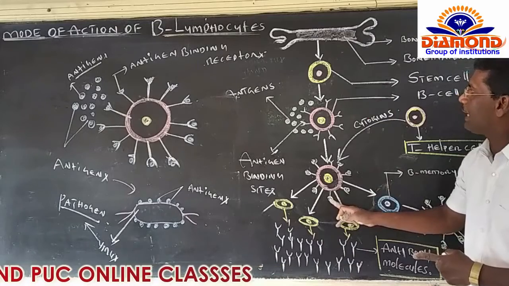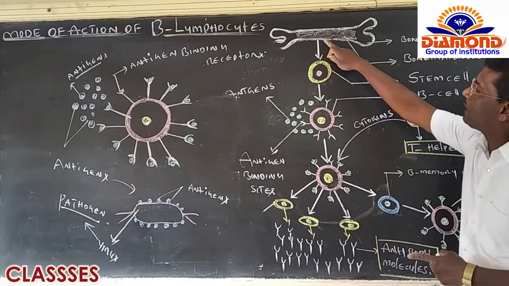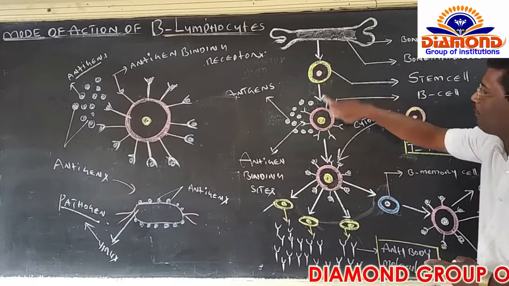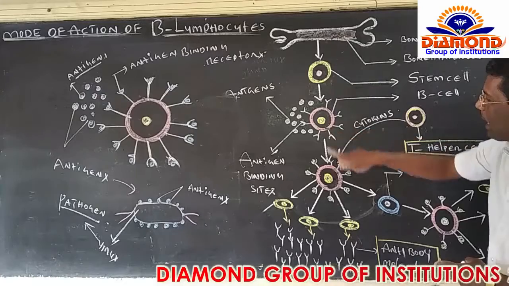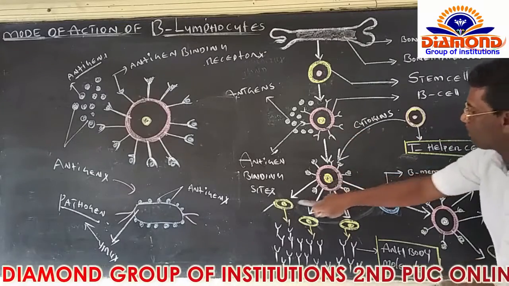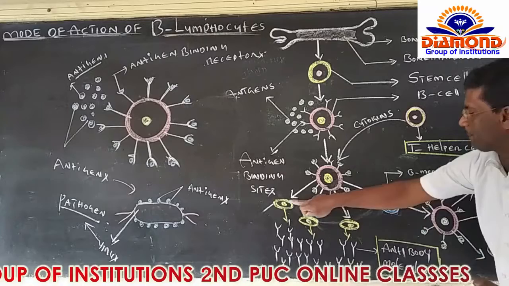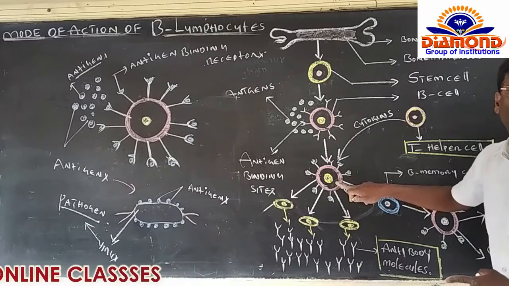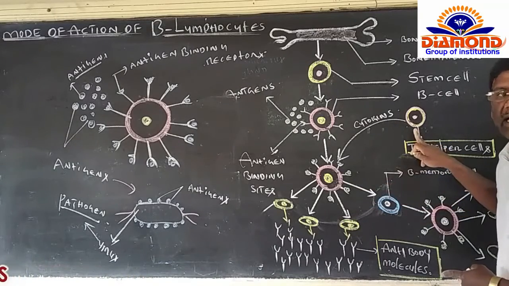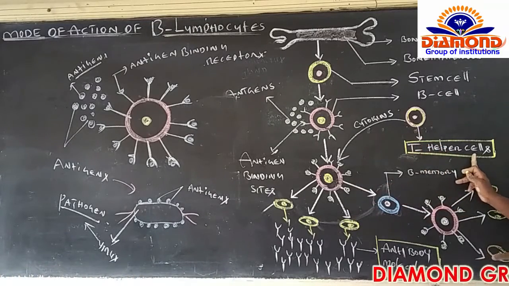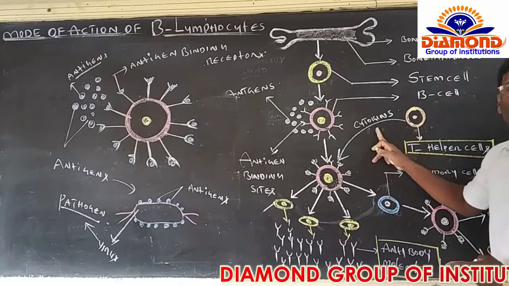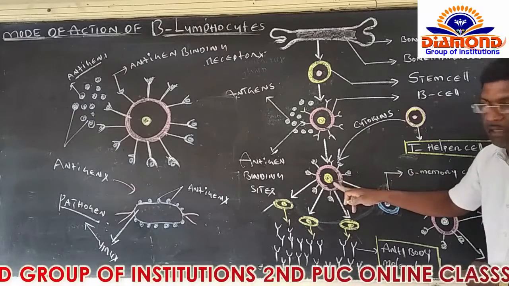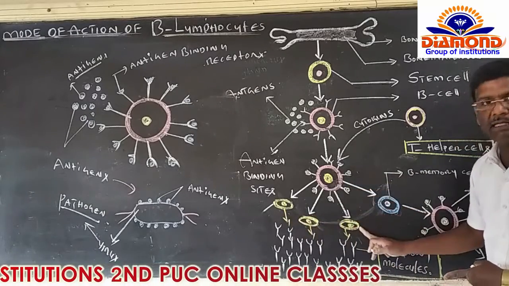B lymphocytes originate from bone marrow, from the stem cell, which is the first form. After that comes the B cell, and the B cell has to produce plasma cells. But the B cell does not have the ability to produce plasma cells by itself. That's why it depends on the T helper cell. This T helper cell has the ability to produce cytokines. When these cytokines are absorbed, the B cells have the ability to produce plasma cells.